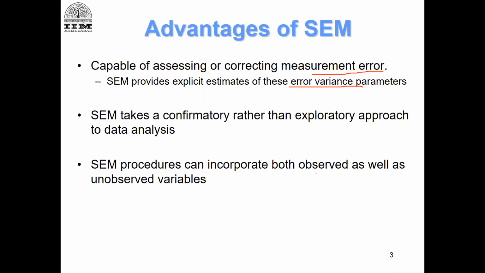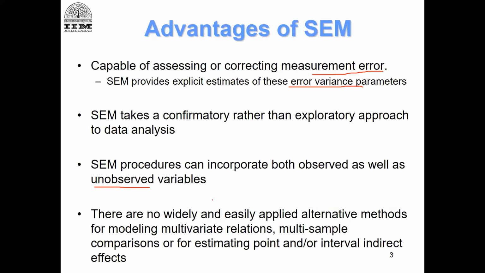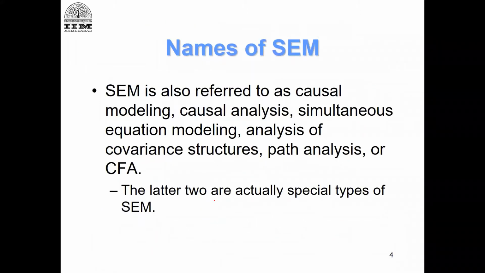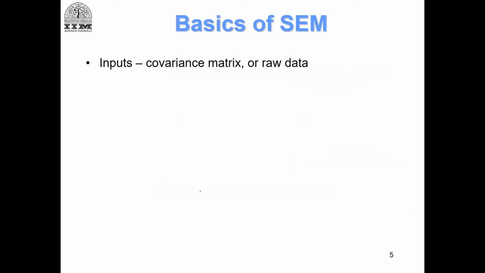It can incorporate both observed as well as latent, that is unobserved, variables. And as I mentioned, there are no widely and easily applied methods for modeling multivariate relationships, multi-sample comparisons, and so on. Right? There are lots of names: causal modeling, causal analysis, simultaneous equation analysis, analysis of covariance structures, covariance-based SEM, path analysis. These are all different and special names for structural equation modeling.